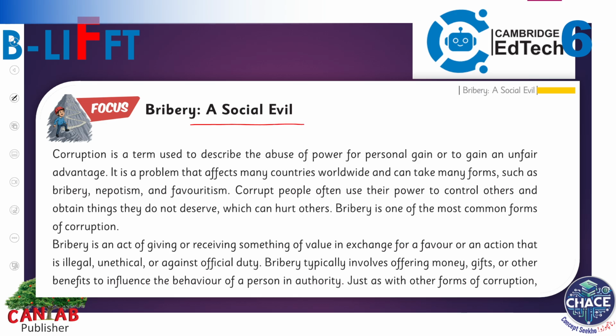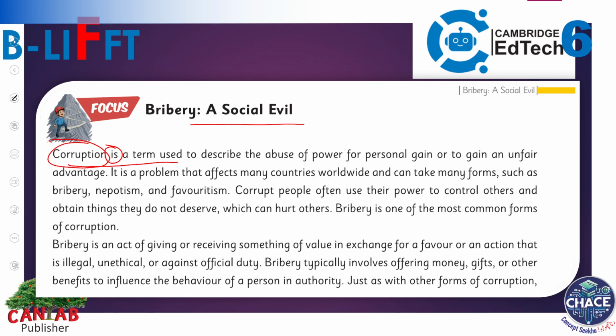Bribery, a social evil. Corruption is a term used to describe the abuse of power for personal gain or to gain an unfair advantage. Here we have a keyword which is asked in the question, corruption, and here is the present tense, is.